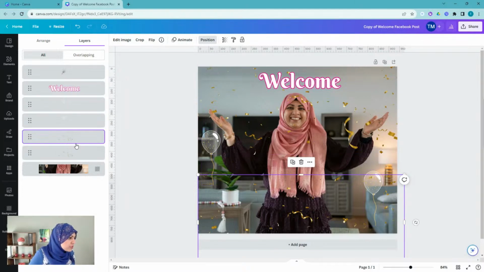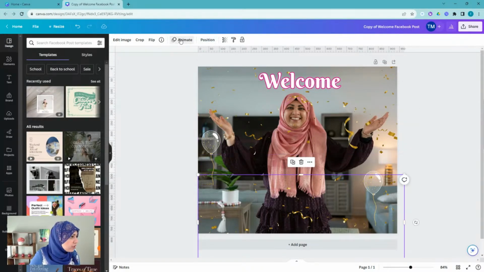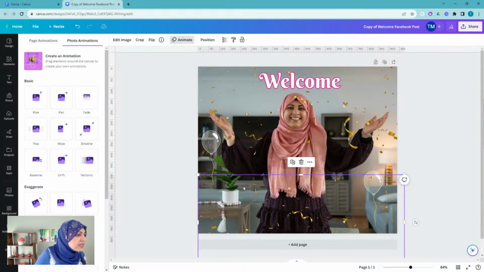A couple of balloons, some of these like confetti elements in the photo. So all I want to do is basically animate these objects, right? Or these elements. I need to stop calling them objects, call them elements. I am going to click on animate. If I just click anywhere on here and click on animate, what happens? If I have something selected, it's only animating that little element. So as I click on it, just take a look.